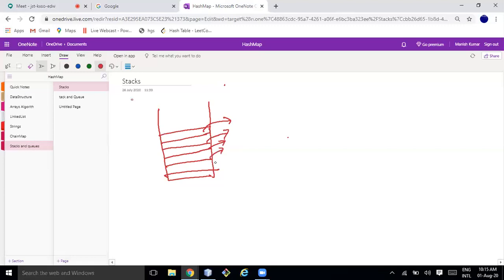Suppose all the plates are empty, the vendor comes and puts some more plates, like 4 or 5 more plates. So if this is the stack, someone pushing the plate, maybe the vendor, keeping it on the stack, we call it a push operation.